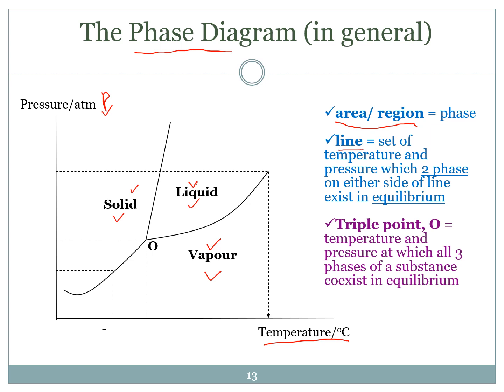The second one is the line that corresponds to the temperature and pressure under which two phases are in equilibrium. For example, solid and liquid. This one is solid-liquid equilibrium. This line corresponds to the liquid-vapor equilibrium. And this line corresponds to the solid-vapor equilibrium. The third one is the triple point, the temperature and pressure at which all three phases of a substance coexist in equilibrium. That means solid, liquid, and vapor are in a state of equilibrium at this point.